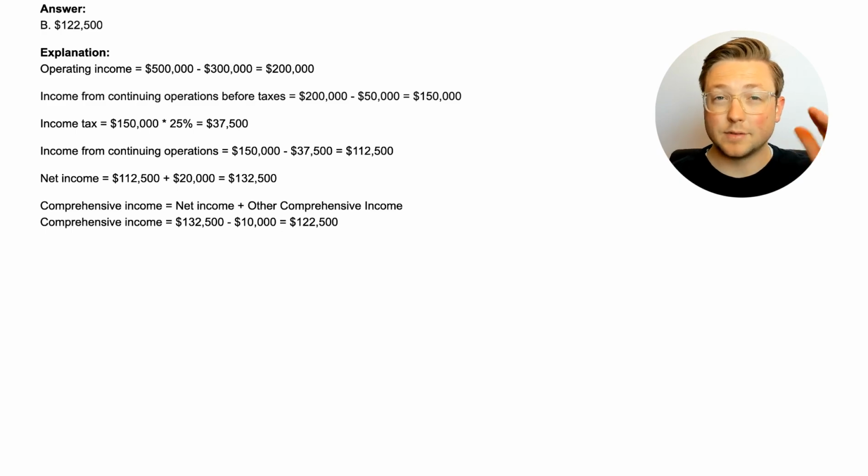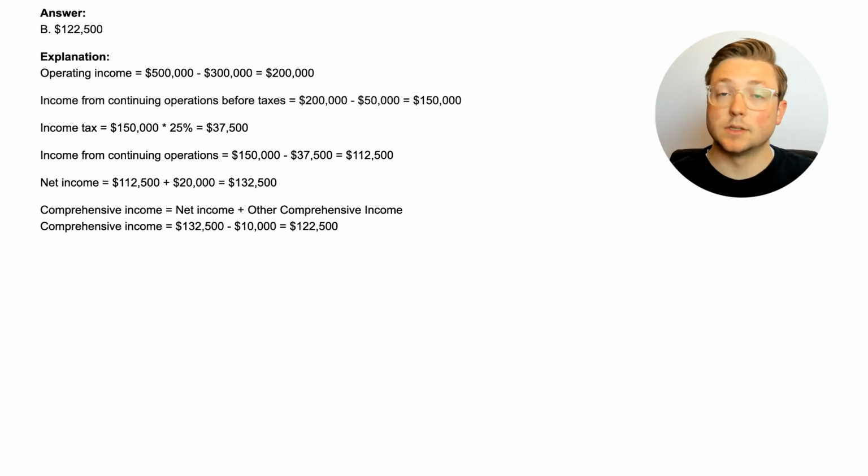So again, you kind of have to do this as if it's an income statement, and then you work down to the comprehensive income. First, you have to calculate the operating income, which is the gross profit less some of the expenses, or the operating expenses. Next, you take that operating income and subtract the interest expense. That's what this $50,000 is. And that gives us the income from continuing operations before taxes. That's $150,000.